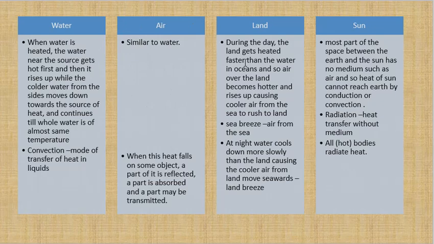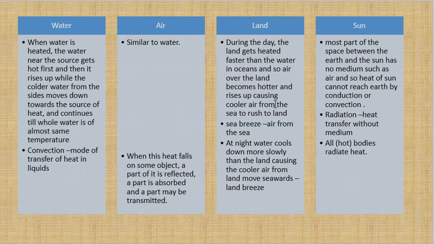On land, what happens? During the day, the land gets heated faster than water in the ocean. Because the land gets heated, the atmosphere closer to the land surface gets heated faster. And because the atmosphere gets hotter nearer the land, it goes up. And because it goes up, what happens?